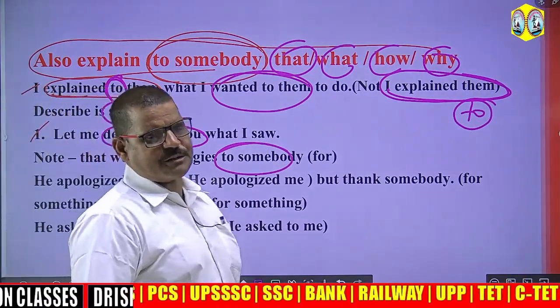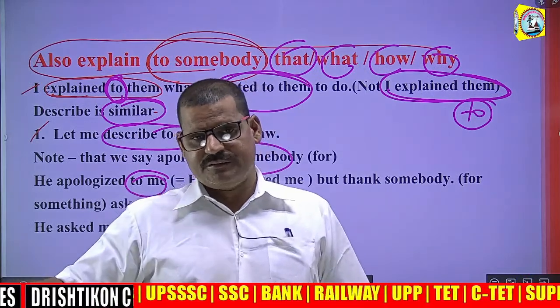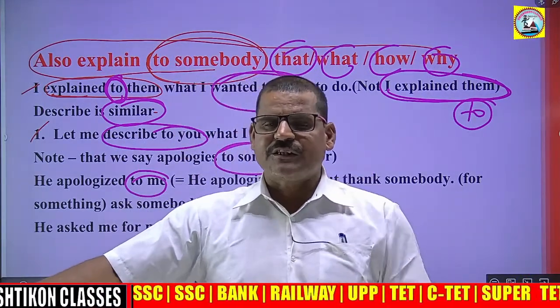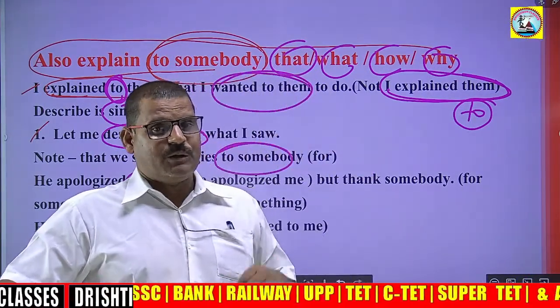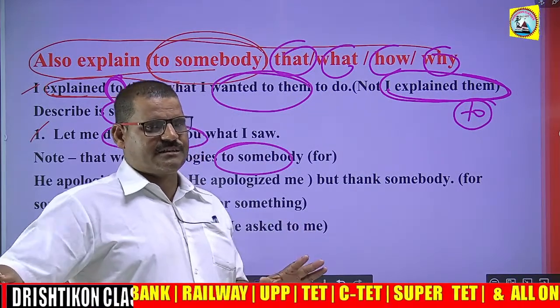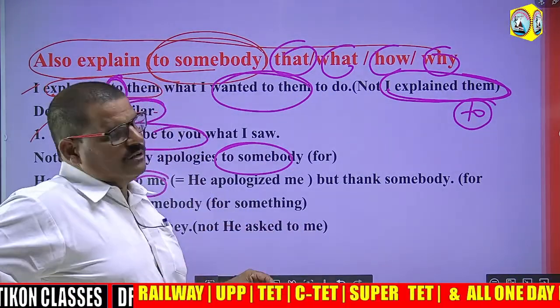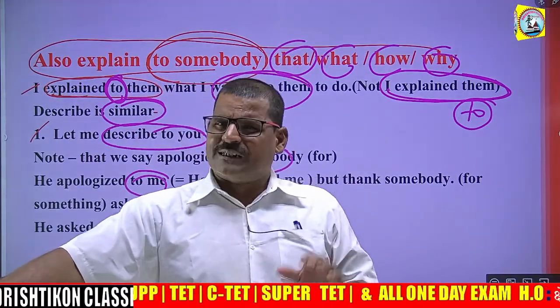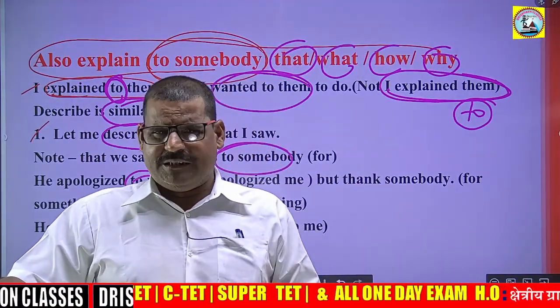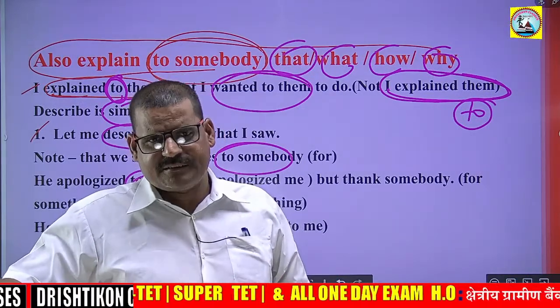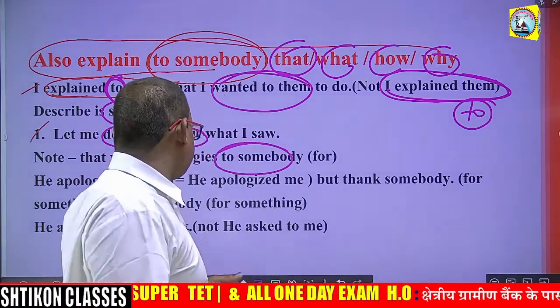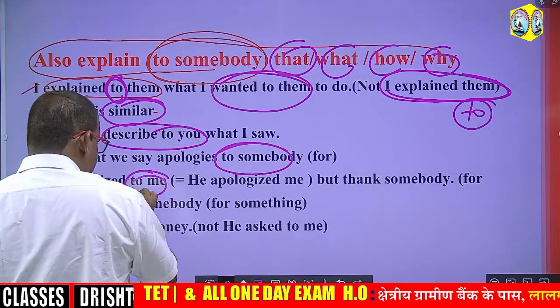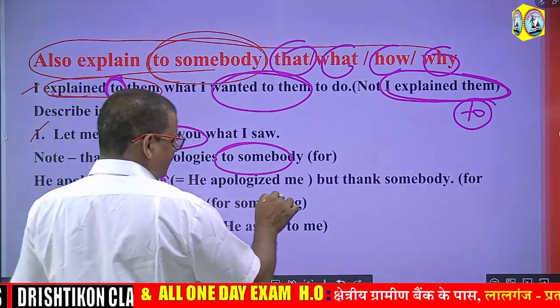He apologized to me means he said sorry to me. I'm so sorry for what I have done. See guys, listen. He apologized to me. That means what he had done with me, he apologized for that. Right? Therefore, he apologized to me, not he apologized me.